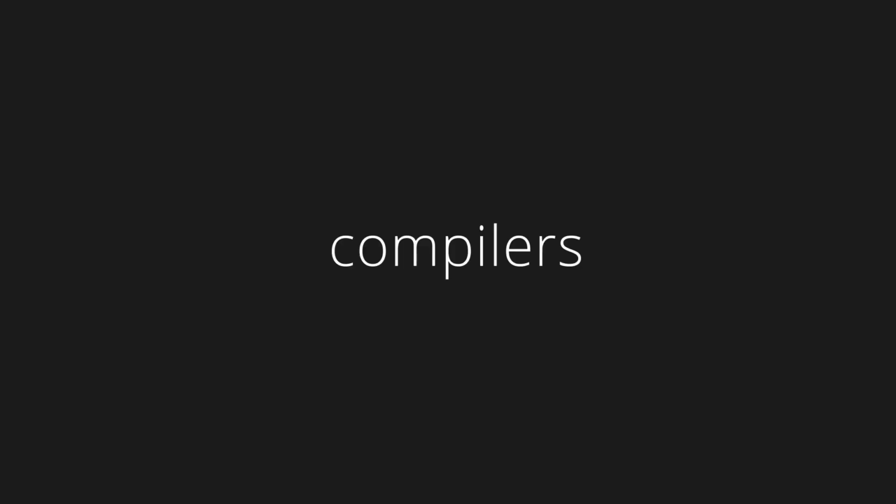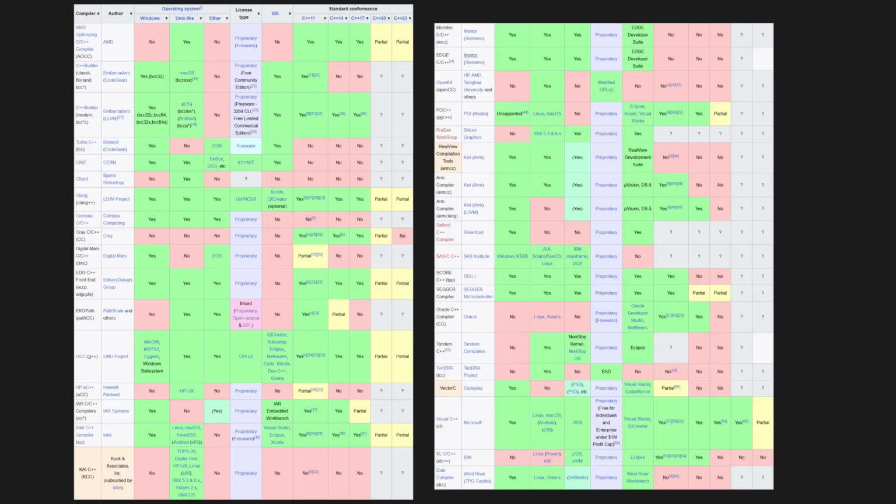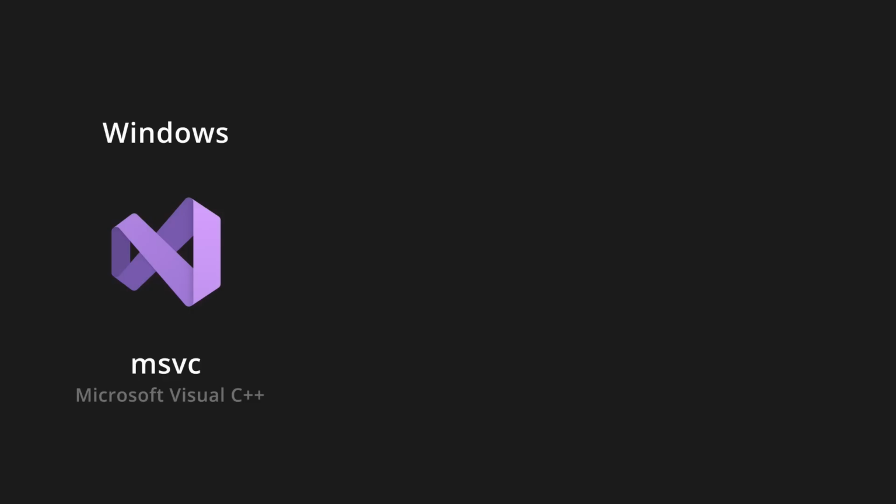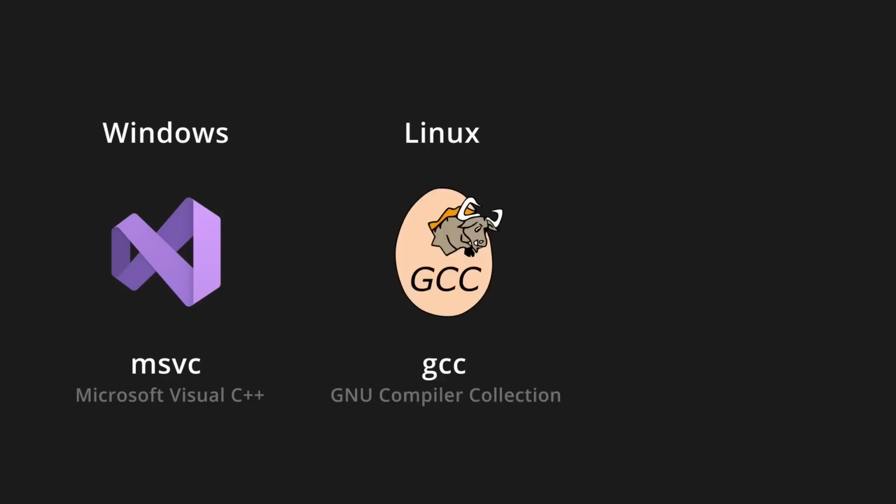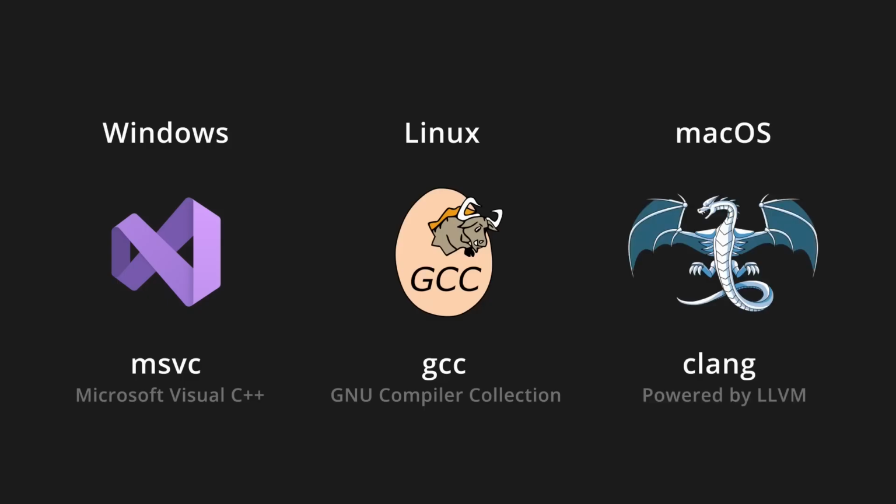Let's discuss compilers first. According to Wikipedia, there are 31 compilers for C++, but the main three are Microsoft Visual C++, which is the default on Windows, GCC, which is the default on Linux, and Clang, which is the default on Mac OS. Each compiler has different pros and cons in regards to its optimization capabilities, features, tools, and extensions.